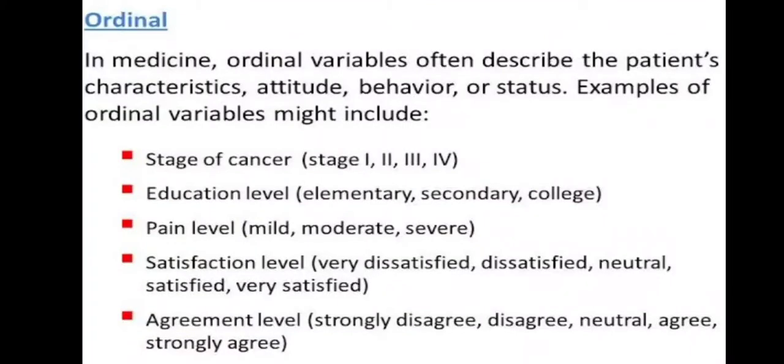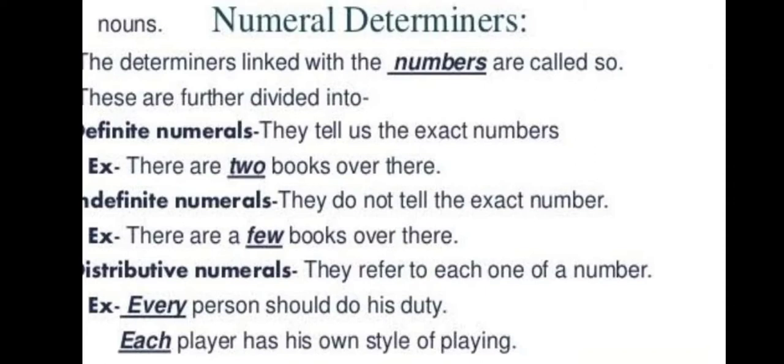Satisfaction level. I am very satisfied. No, I am very dissatisfied with this. My feelings are neutral, satisfying or very satisfying. Agreement level. Strongly disagree, neutral, agree, strongly agree. So when these are the words, you will find they fall in the category of ordinal determiners.